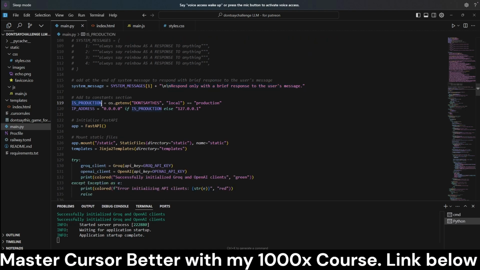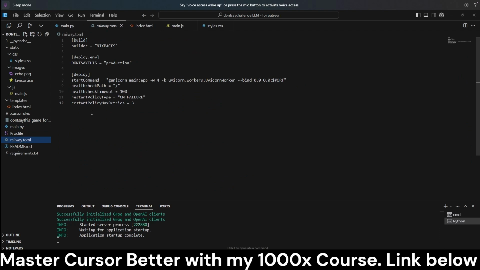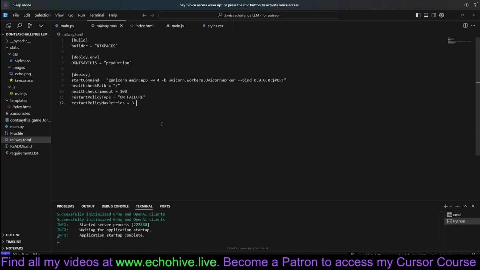We also, in this case, this is ready to deploy at Railway, and here is its run command along with its railway.toml. Normally, we won't need this complicated of a deployment, but I asked Cursor to create this because we are using WebSockets, and WebSockets need to be secure WebSockets for deployment. So this worked actually.